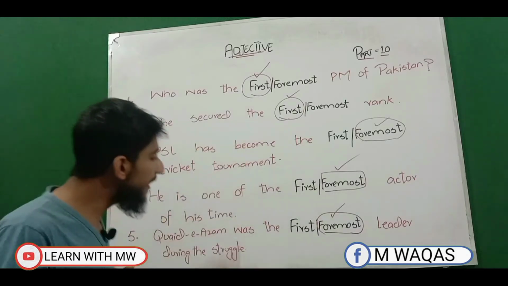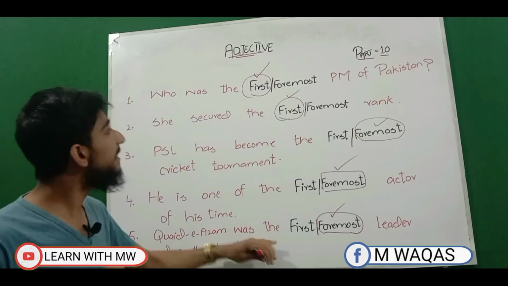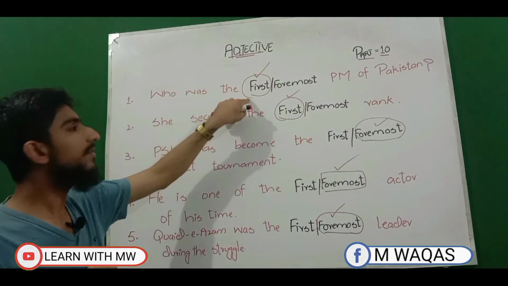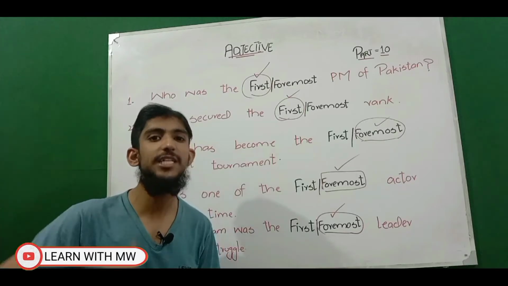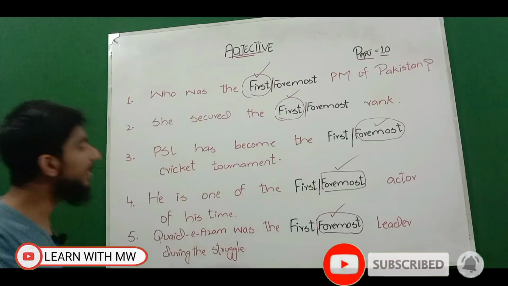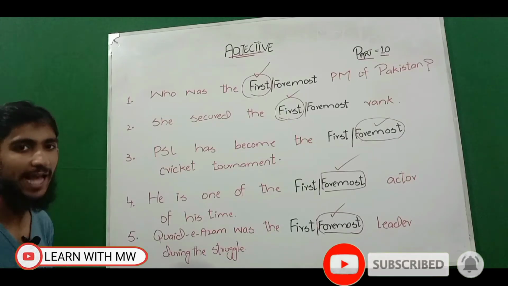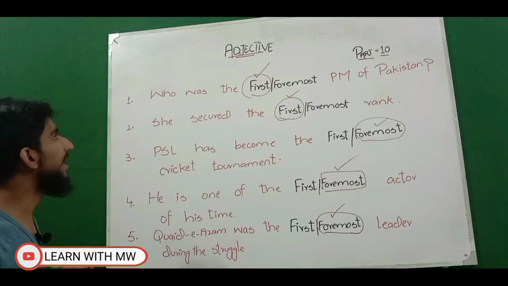Through these examples and this slide we have learned this. So take a screenshot of this important slide or note it down in your notebook.